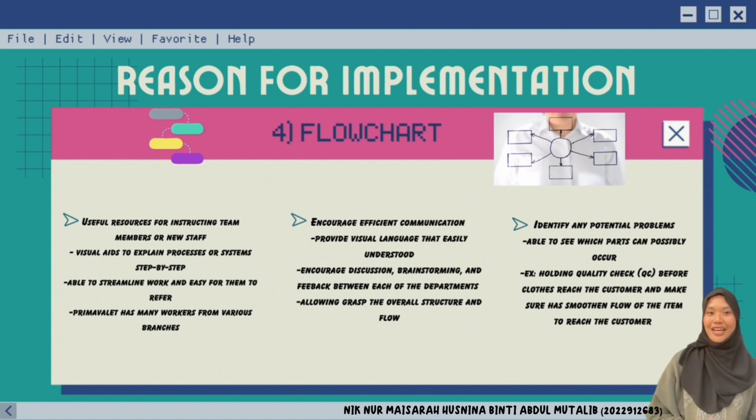And thirdly, able to identify any potential problems. With a flowchart, we are able to see which part can possibly go wrong and any errors in the process to determine quality.